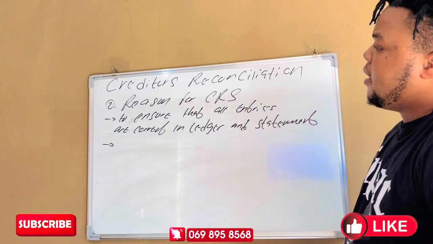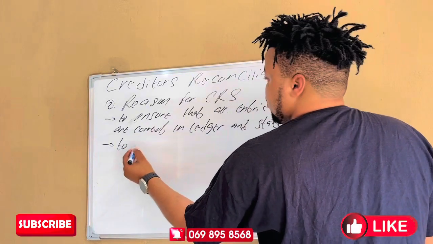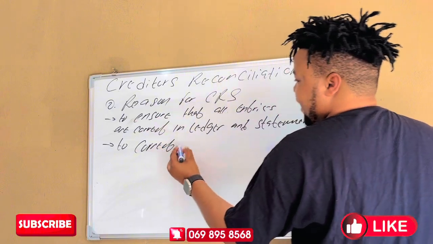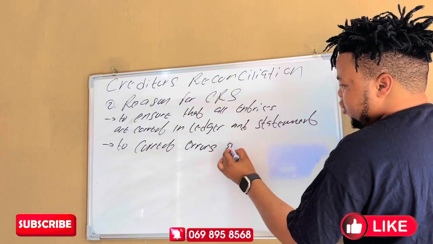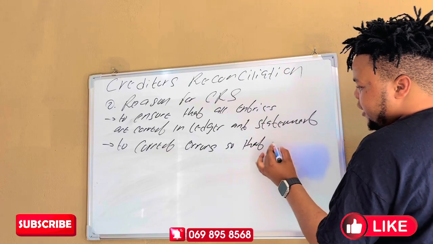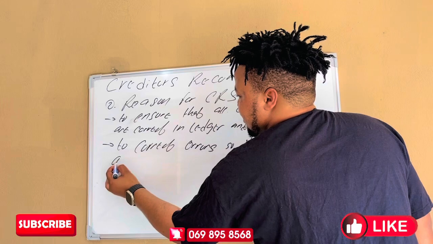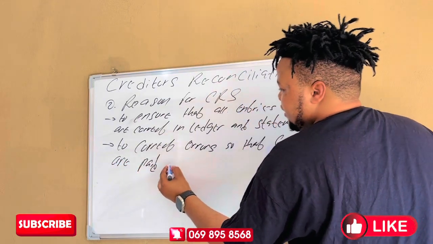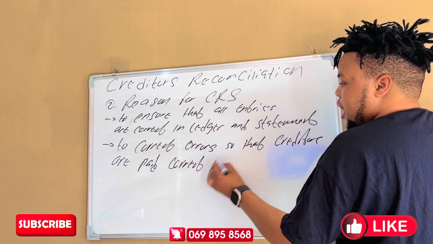Another reason is that we want to correct errors, so that creditors are paid the correct amount.